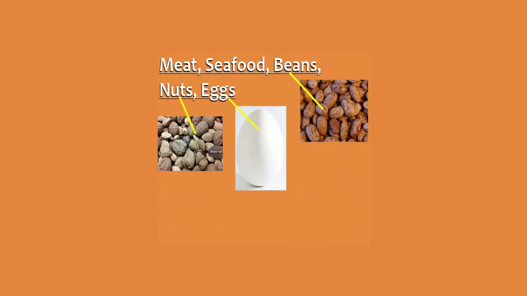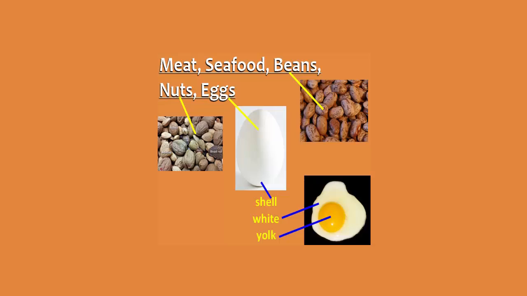On the next level up, we have meat and seafood, as well as beans, nuts, and eggs. Do you know the English words for the 3 different parts of an egg? The shell is the hard outside part. The white is the clear part, which turns white when you cook it. The yolk is the yellow part in the center.